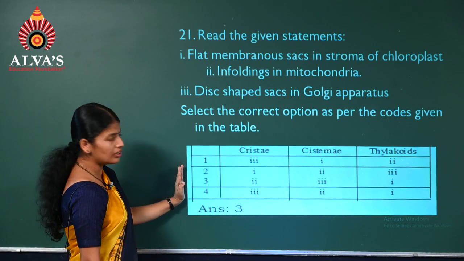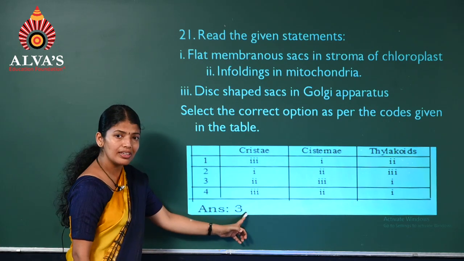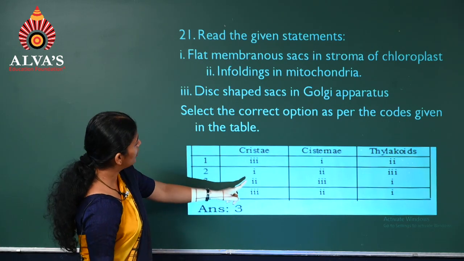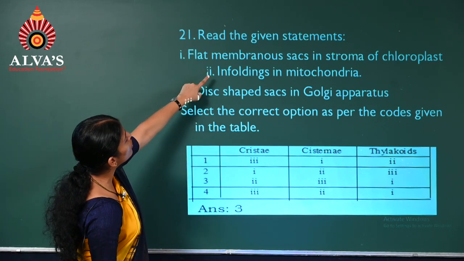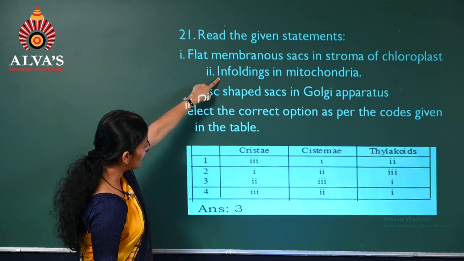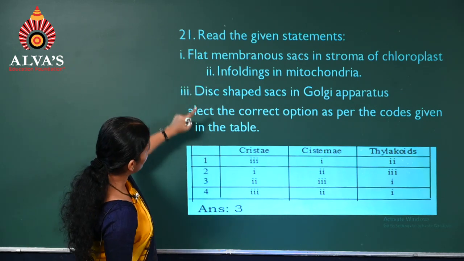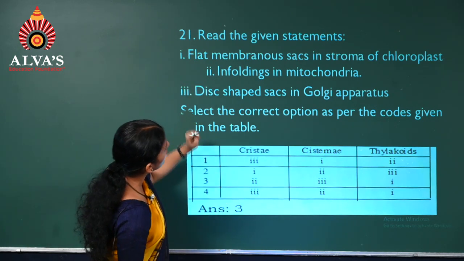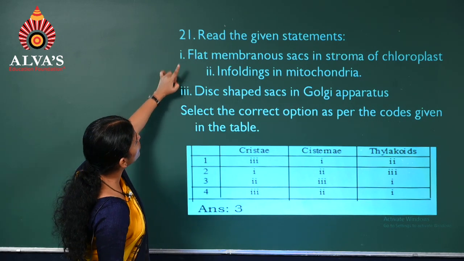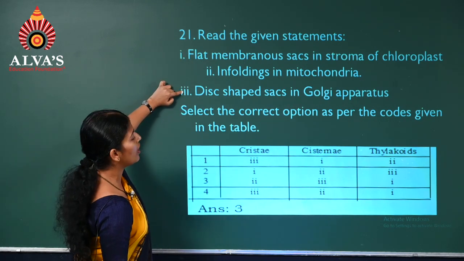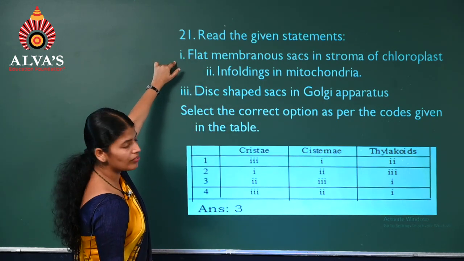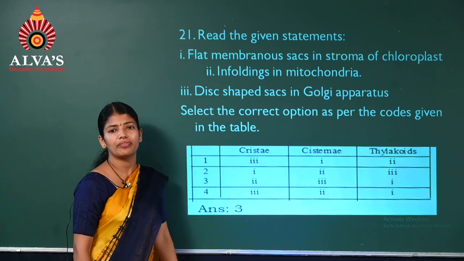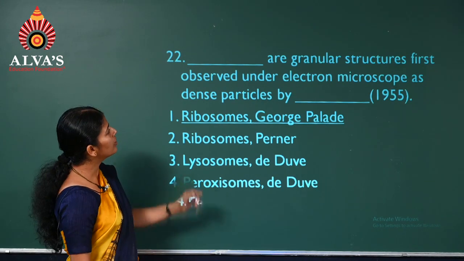Now of the options, it comes as the third option. Cristae holds good for the second one. And cisternae, where does it come? Cisternae is for this one, and thylakoid is the first one. So option third.